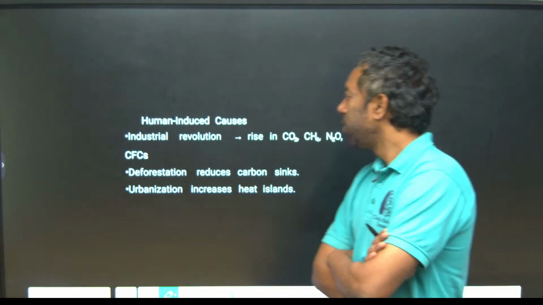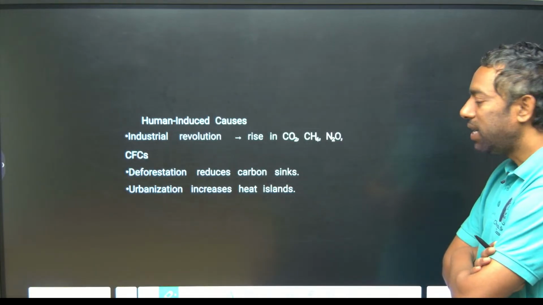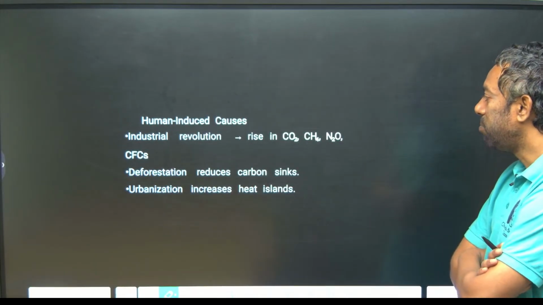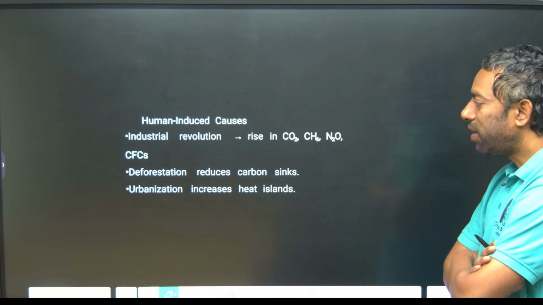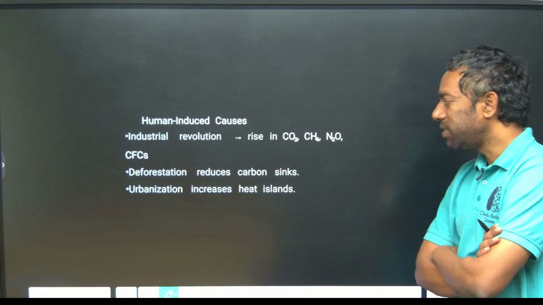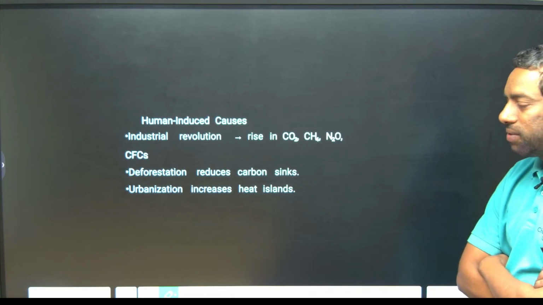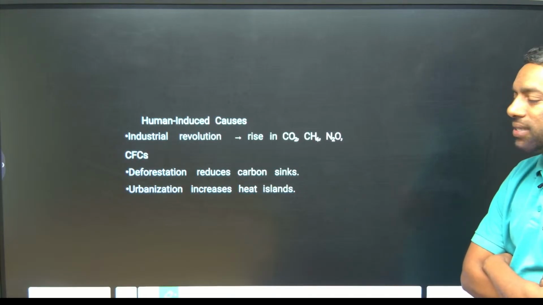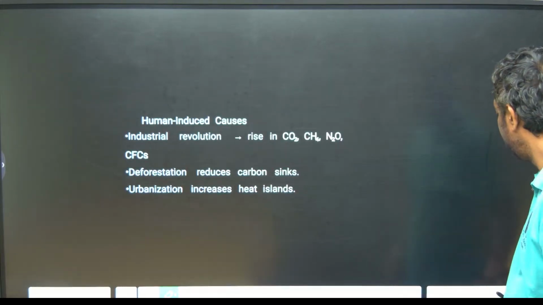Climate changes also took place by human induced factors. Human induced causes: the industrial revolution led to the rise of carbon dioxide, methane, nitrogen and chlorofluorocarbons. Deforestation also reduces the carbon sinks. Urbanization also increases heat. Guys, these are human induced factors, they can change the climate.